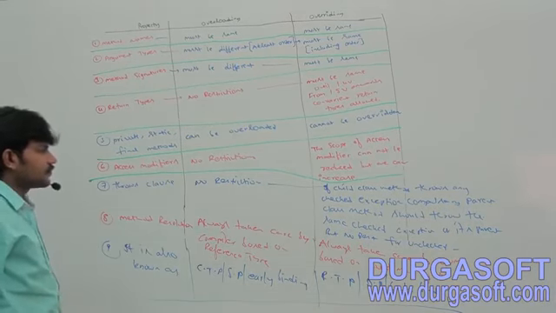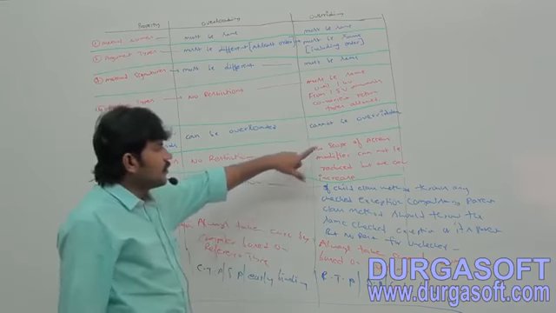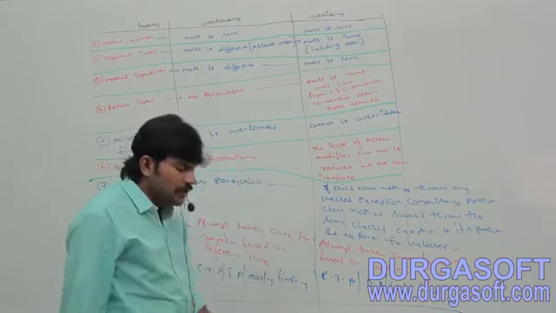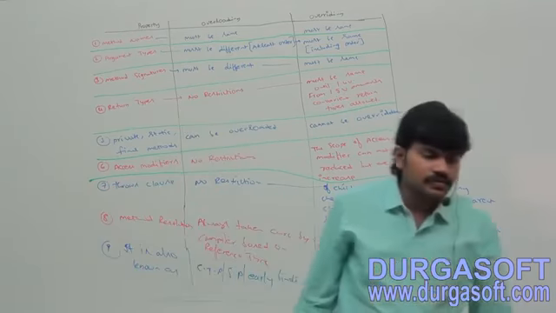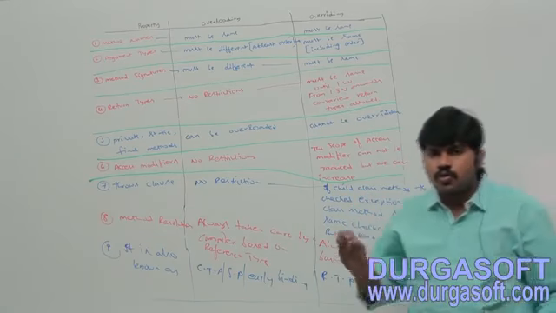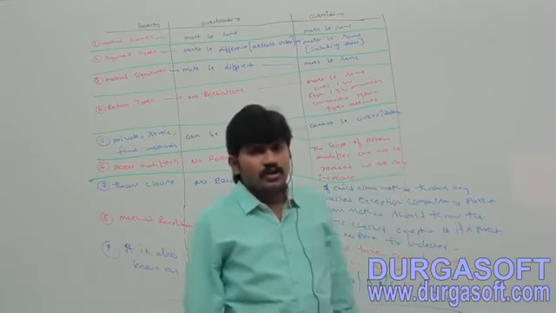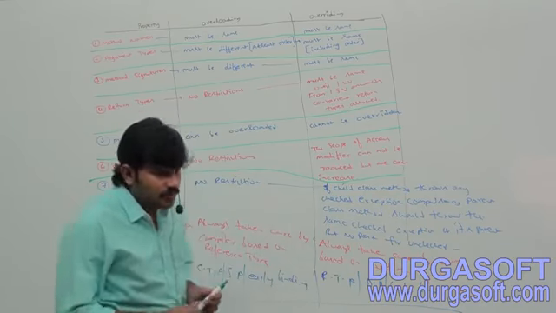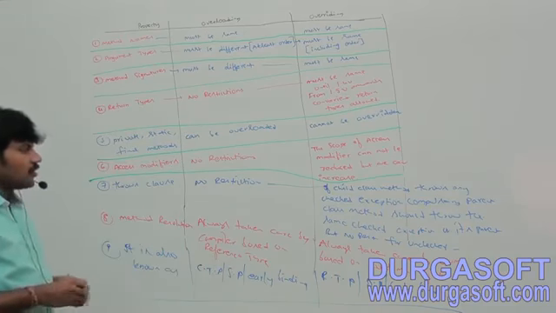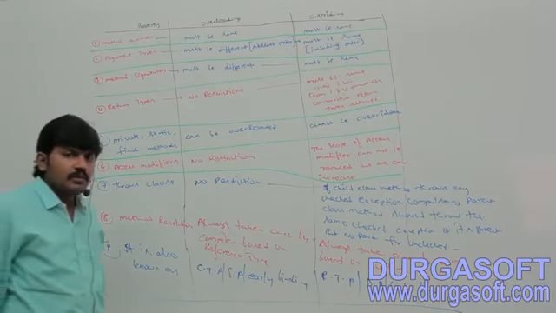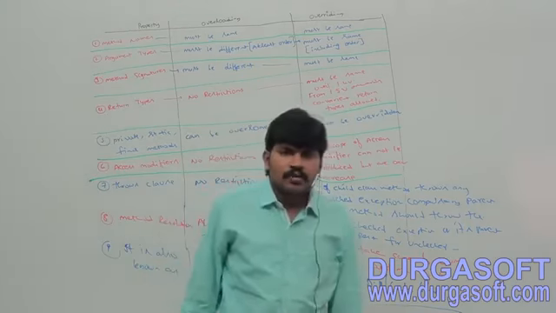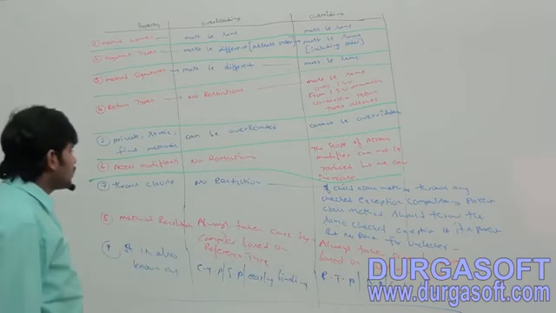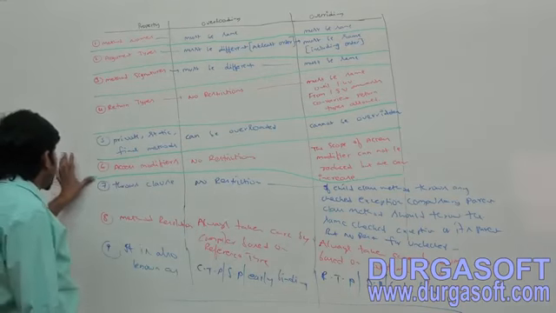Next, in overriding, we can't reduce the scope of access modifier, but we can increase the scope.